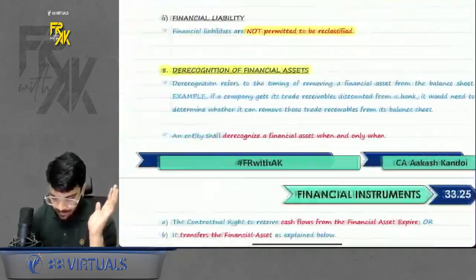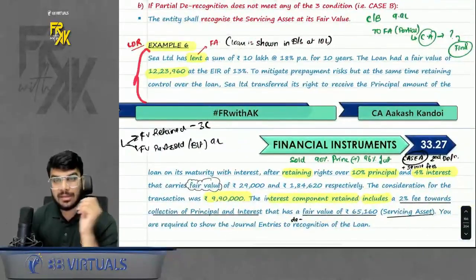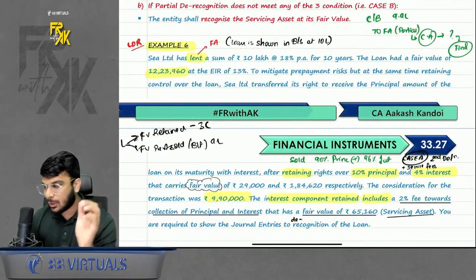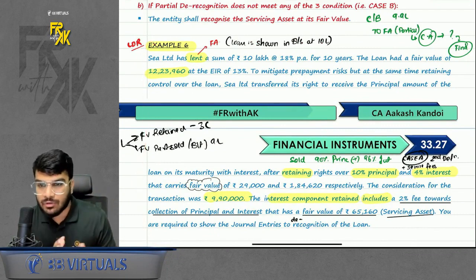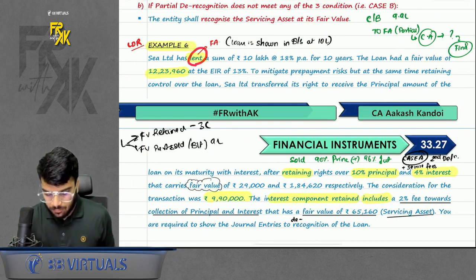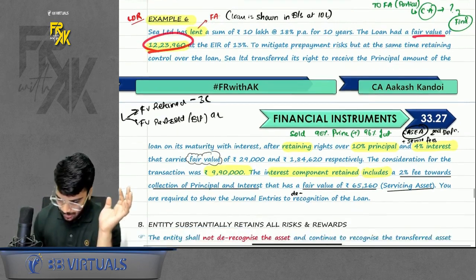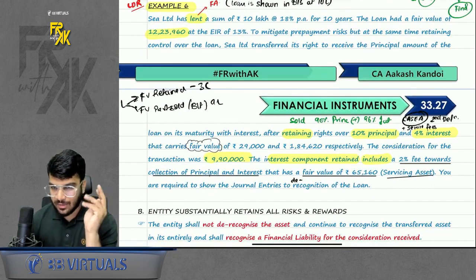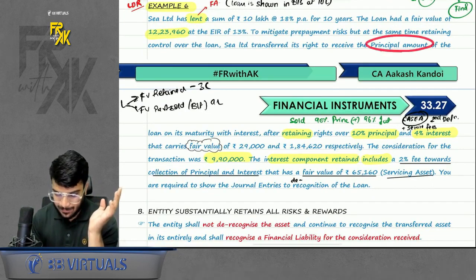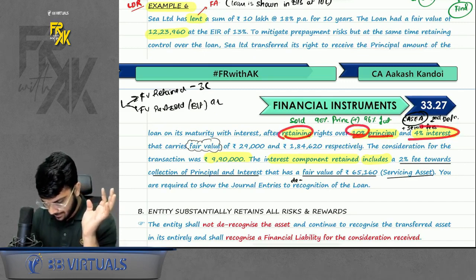Anyways, now we had one question for this discussion, and that was the question of C Limited. Remember the discussion of this question. Whenever you are revising derecognition, do revise this question as well. So I'll just give an overview revision of the same. What was there? We had a financial asset worth 10 lakhs. EIR was given 18%. Today's fair value is this much. Now we are selling a portion of the financial asset, right? So it is given the other way around. We sold the principal and interest, everything we sold after retaining 10% principal and 4% interest.